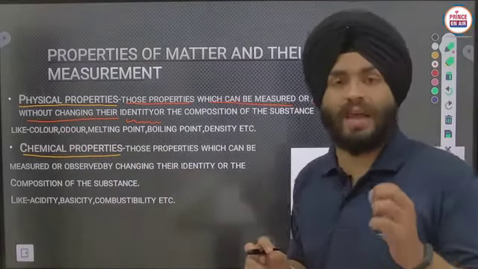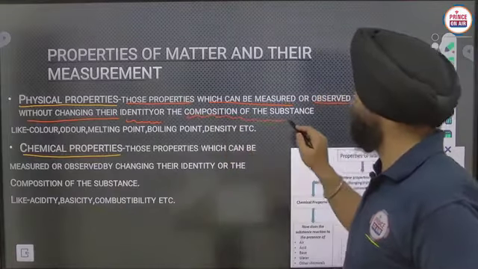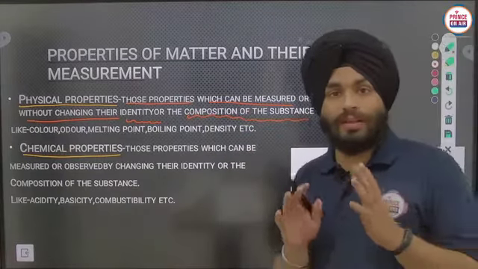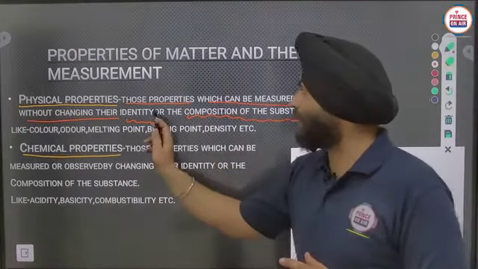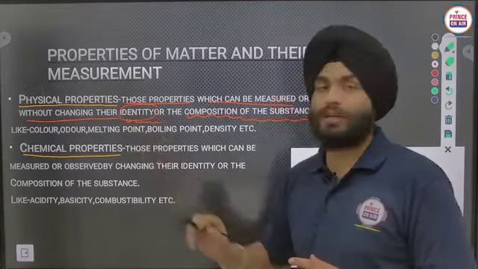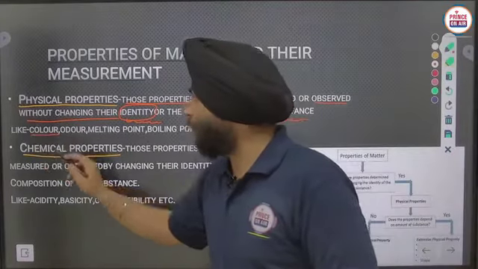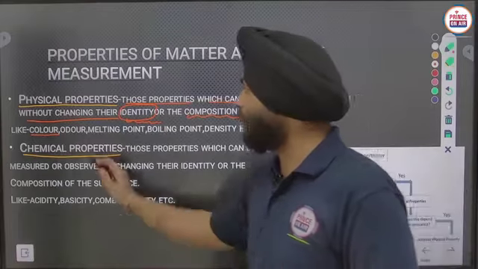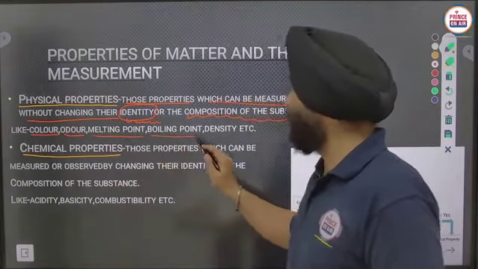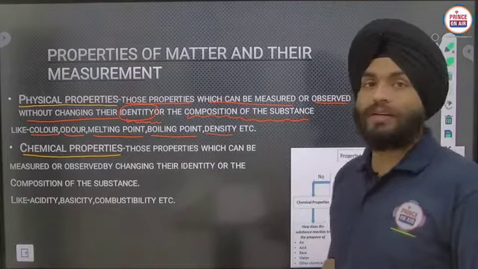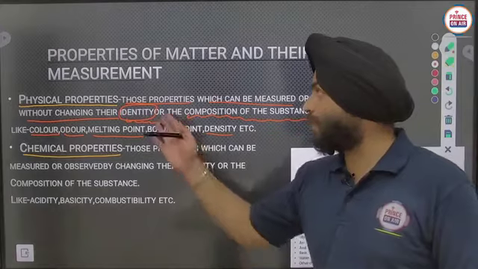Identity means here that the chemical composition of the substance will not be changed. Clear? So there will not be any change in the chemical identity. Examples of physical properties are color, odor, melting point, boiling point, density, and so many more. Solubility is also considered a physical property.